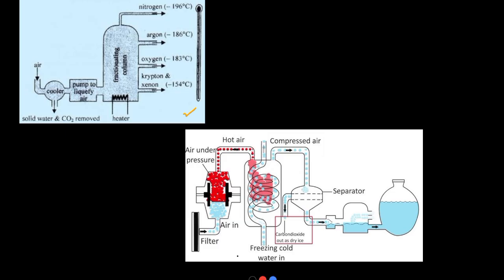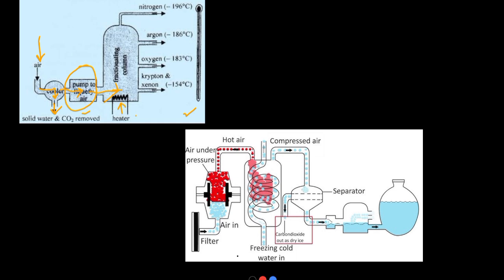This is the distillation chamber used to separate the air. The air is collected from here and it is cooled. From this, some water and carbon dioxide is removed. After cooling, the air will be liquefied, and the liquefied air is sent to the fractionating column. In this fractionating column, a heater will be there, and this will heat the air.